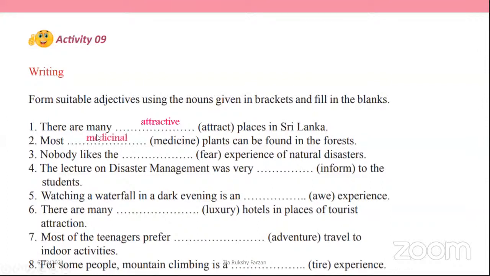And the second one, most medicinal plants. That is also correct, right? Most of you have got the correct answer. Have sent me the correct answer. And there is a small problem in the third question. Here you should read the question very well and try to answer the question.